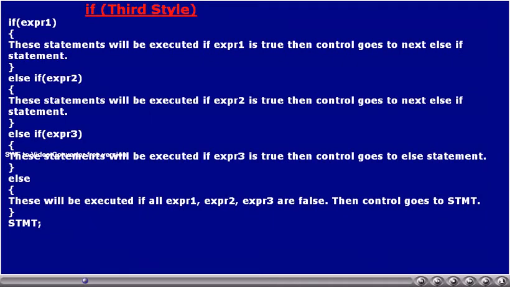Like this, theoretically, we can have any number of else if clauses according to our wish. If the last else if condition is false, then the program execution goes to the else block, and the statements in the else block will be executed. In all the situations where a block of statements is executed, after that the execution goes to the statement after this else if followed by the else block, that is given as STMT.